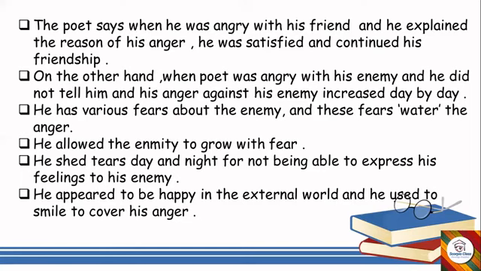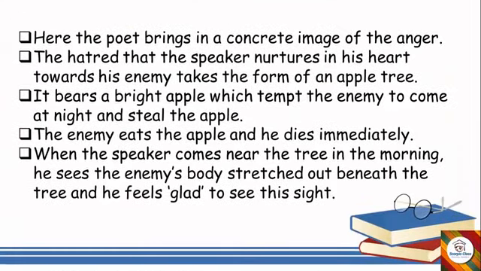Then here the poet brings in a concrete image of the anger. The hatred that the speaker nurtures in his heart towards his enemy takes the form of an apple tree. So here the poet is giving an example of an apple tree. When he is not getting the chance, or is not able to express his anger or clarify, what happens? He nurtures his heart. He takes care of his heart towards his enemy in the form of hatred. He has enmity still inside, but by covering it with a fake smile, he is growing the anger in his heart, and this takes the form of an apple tree.